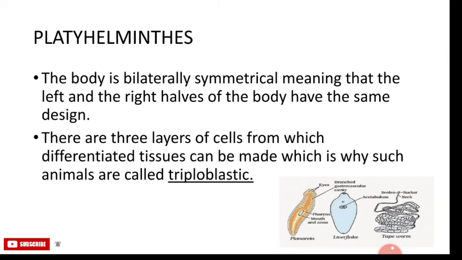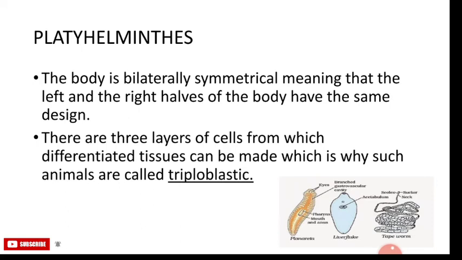The next group is the Platyhelminthes. The body is bilaterally symmetrical, meaning that the left and the right half of the body have the same design. The body of animals in this group is far more complex than the other two groups which we considered. There are three layers of cells from which differentiated tissues can be made, which is why such animals are called triploblastic. This allows outside and inside body linings as well as some organs to be made. Thus there is some degree of tissue formation.